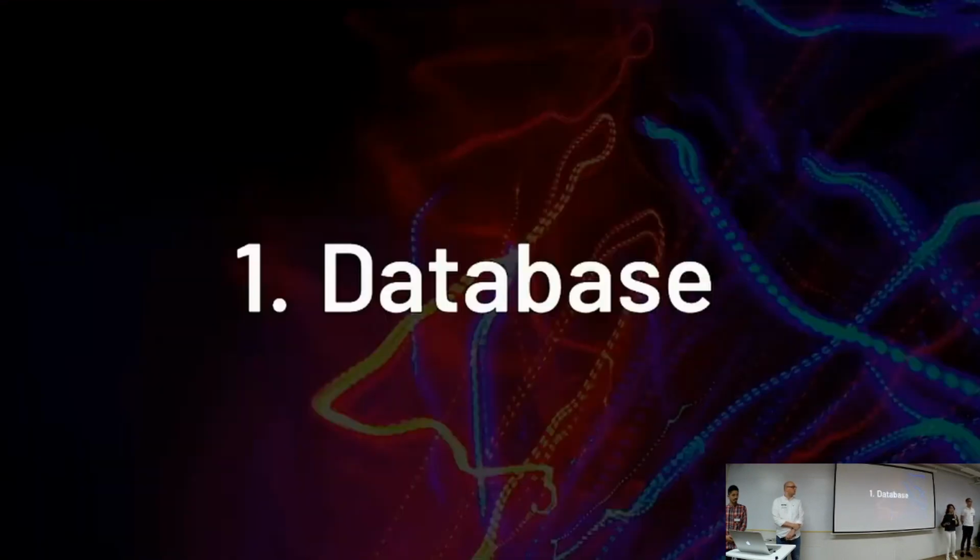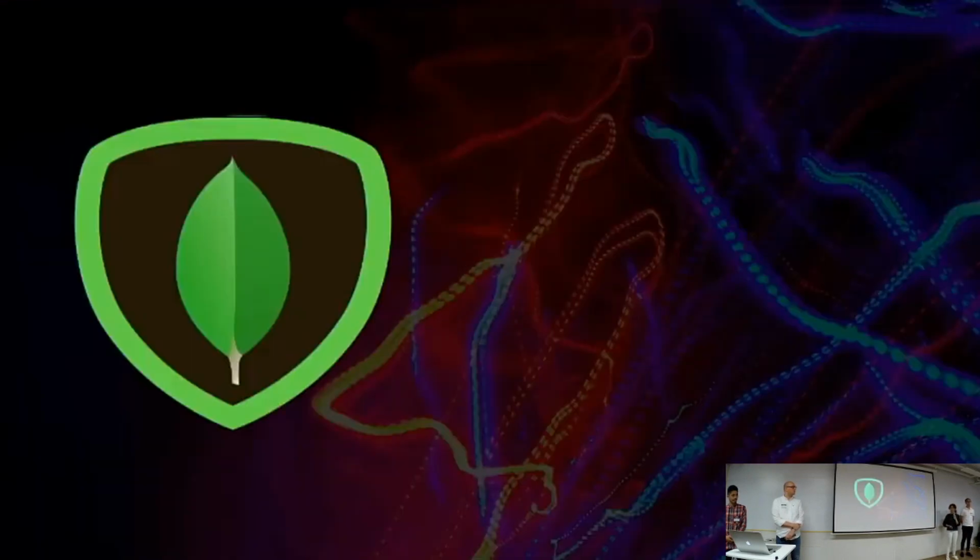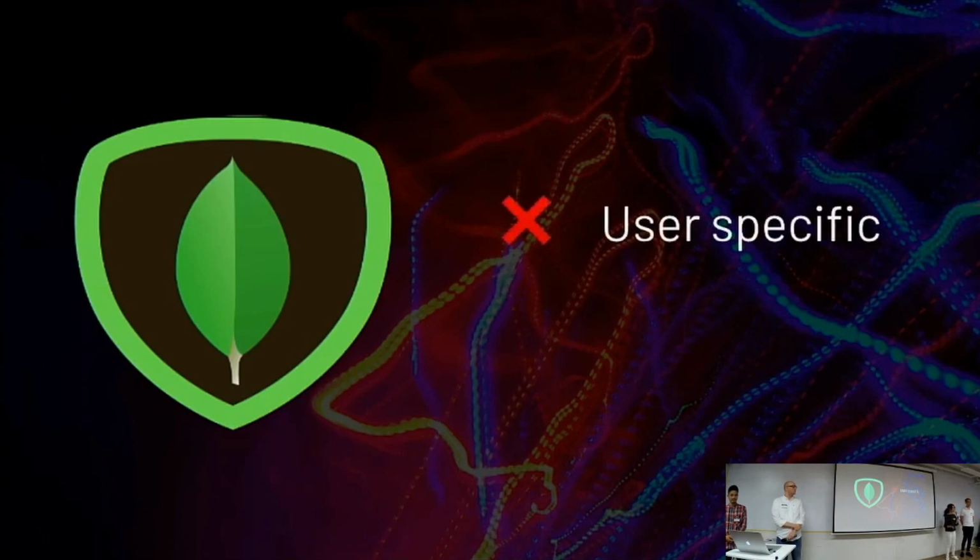So just to give you a little bit of context, I will take you through the thought process behind each decision that we made. So for our database, initially we were using MongoDB, which worked perfectly fine. But because we're storing user-specific data, like their favorite music, for example, we're having the users make unnecessary server calls every time they refresh their page. And even for us developers, we didn't find any benefit in storing this kind of data.